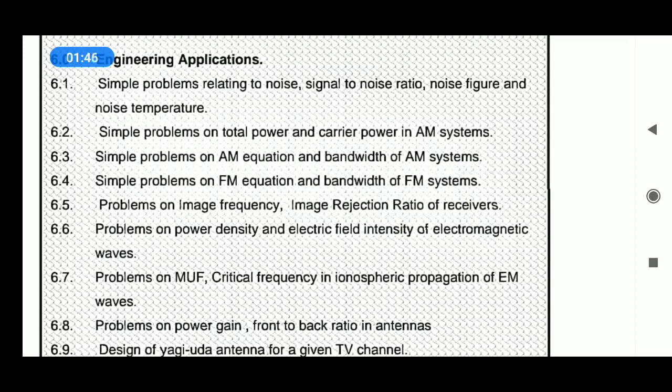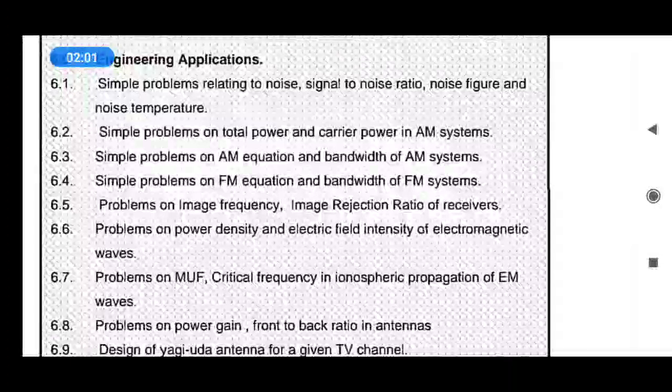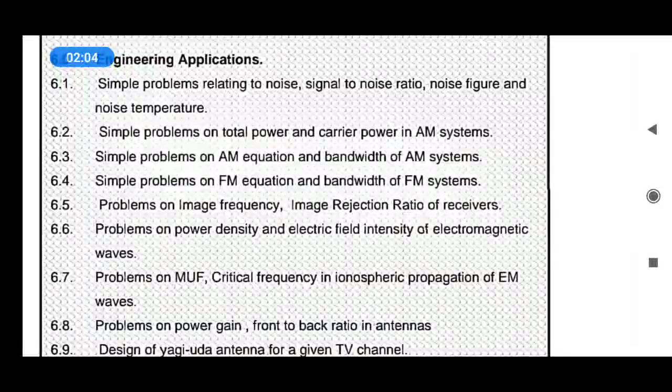Before starting solving the problems on power density and electric field intensity, first we need to know what is power density. Power density is one of the important parameters when we talk about EM waves. When EM waves are propagating through the medium, that may be wireless medium or wireline medium, generally EM waves require insulator for their propagation. When EM waves are traveling through the insulators like air, they spread over some area or over some volume. Hence, to calculate power available on a volume is very important rather than power at a point.